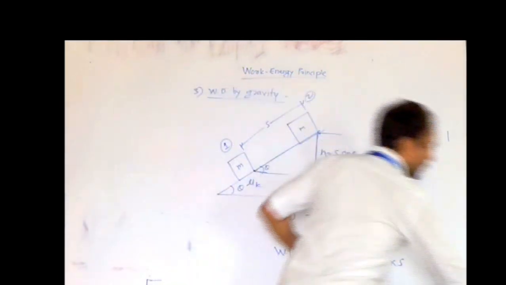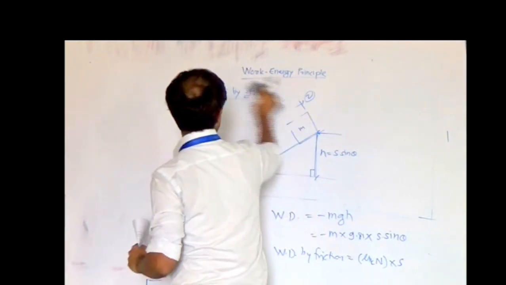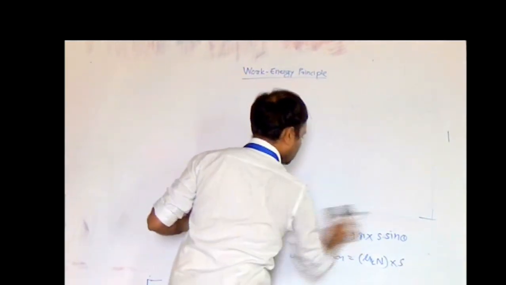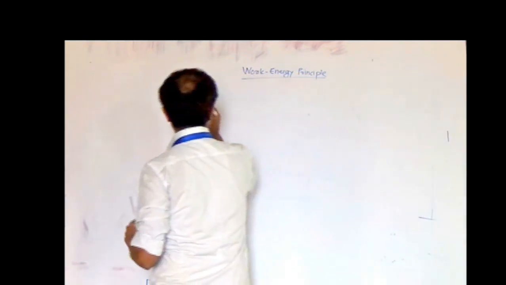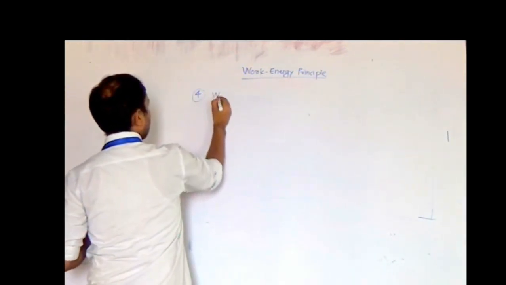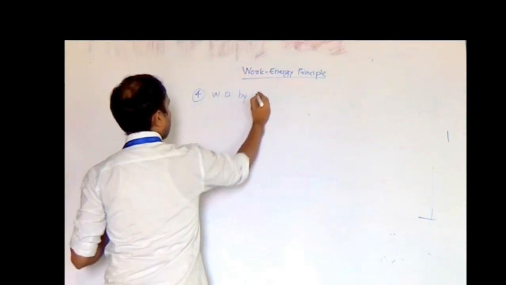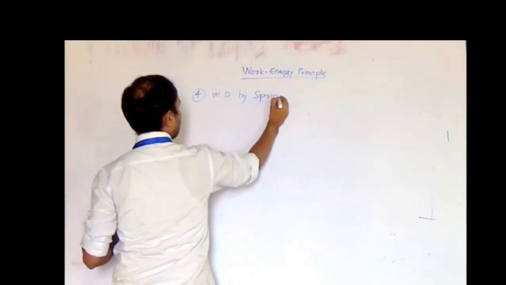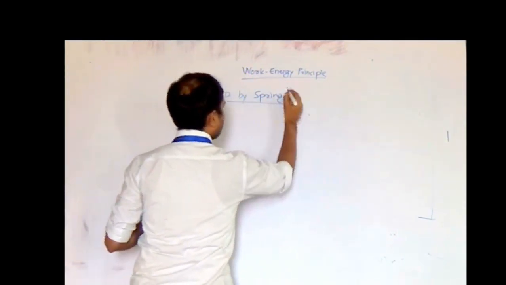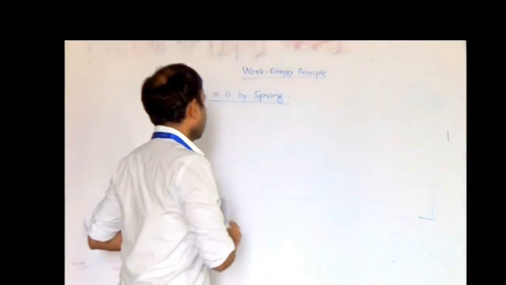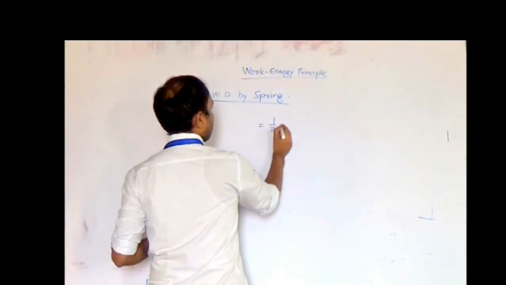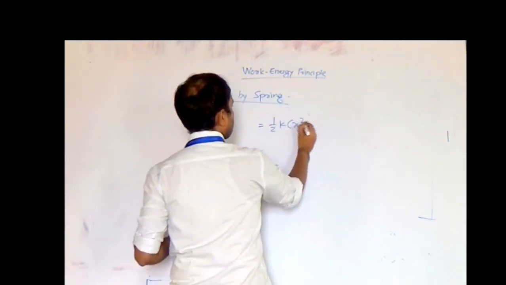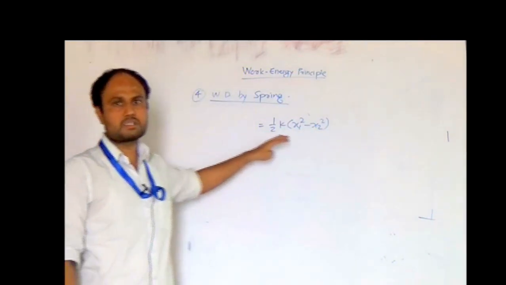Now let us consider the last type of work done, which is very important. The fourth type of work done is work done by spring. Work done by spring is given by half k into x1 square minus x2 square. This is the expression for calculating work done by the spring force.